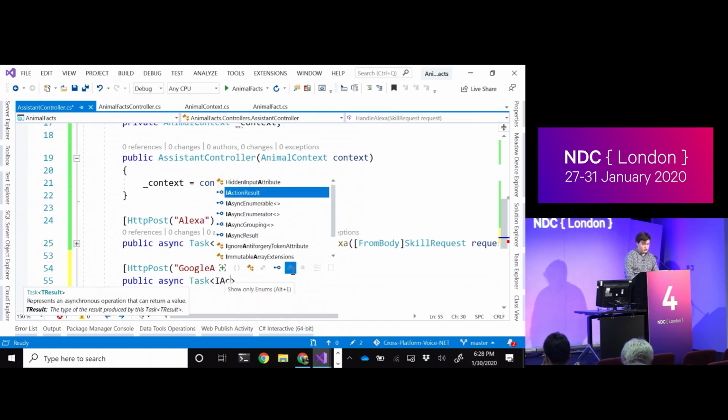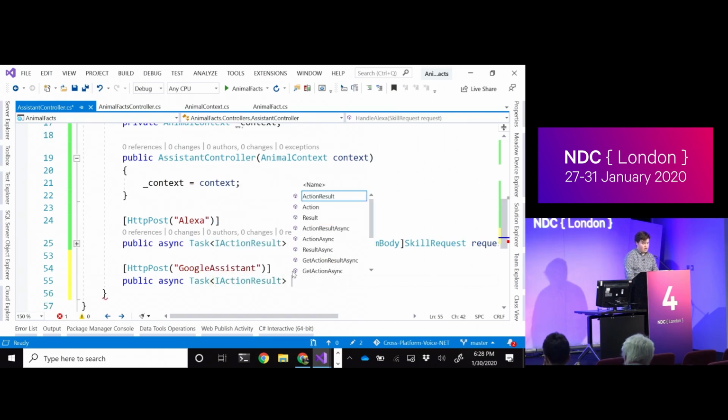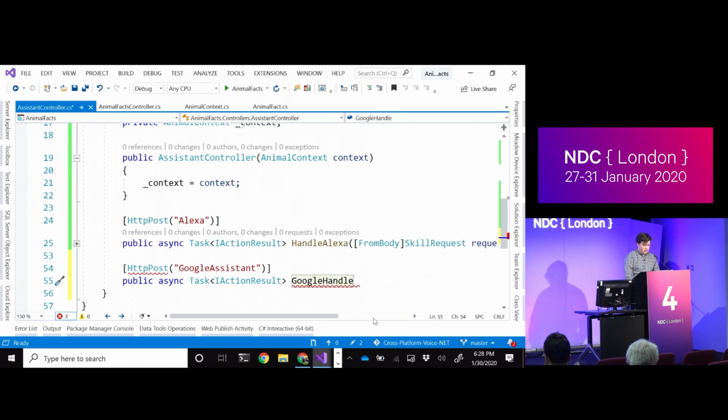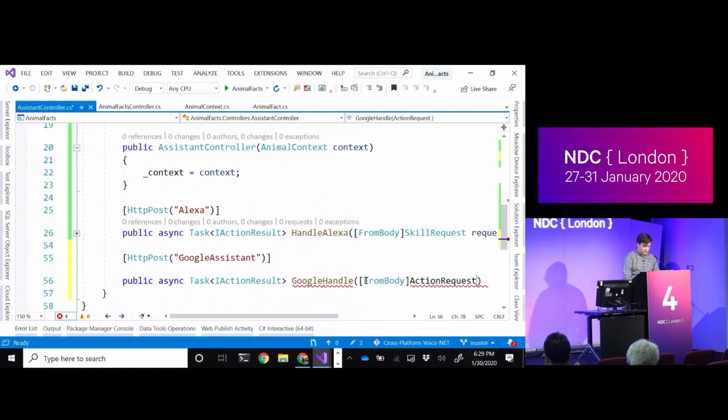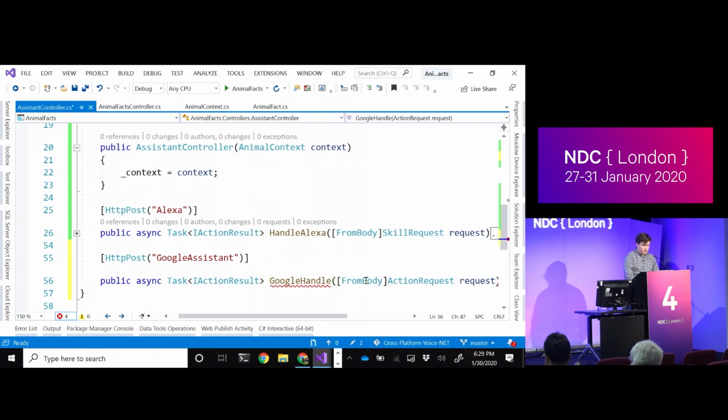There is one quirky thing with the .NET serializer that I do have to worry about with this response, and I'll explain it in a little bit. But basically, just like handling the skill request, we're going to take the request body. This time I think it's an action request. Yes. Call that request as well.